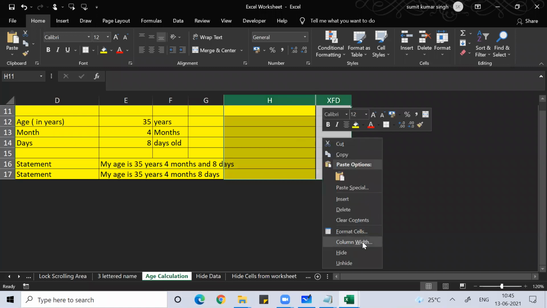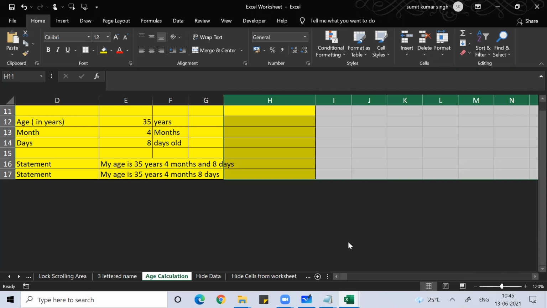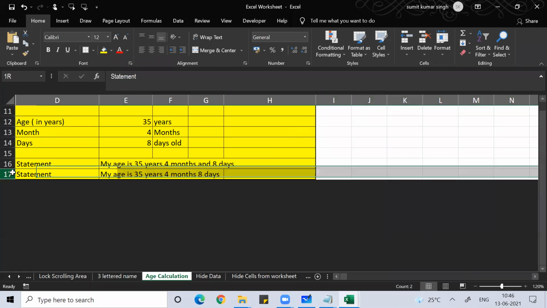Select everything, unhide. Put your cursor in between.